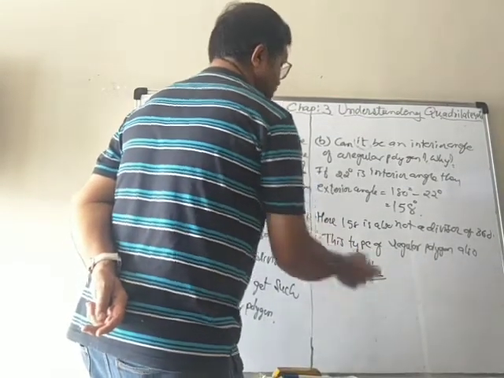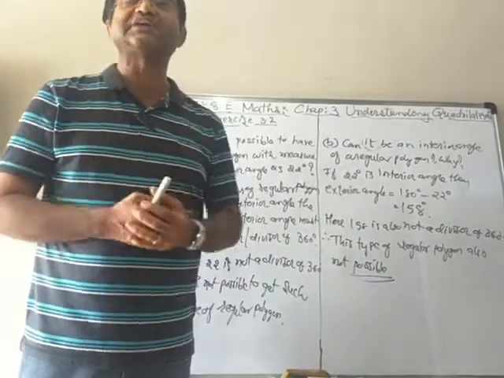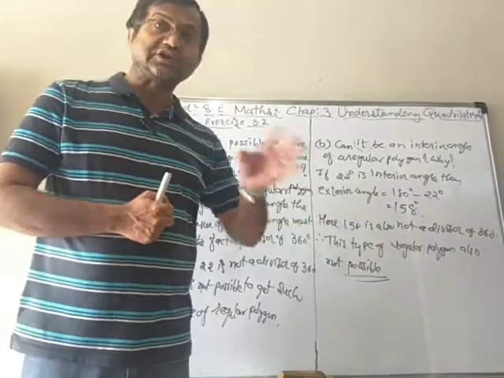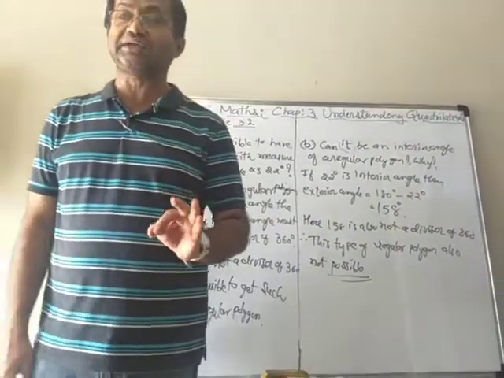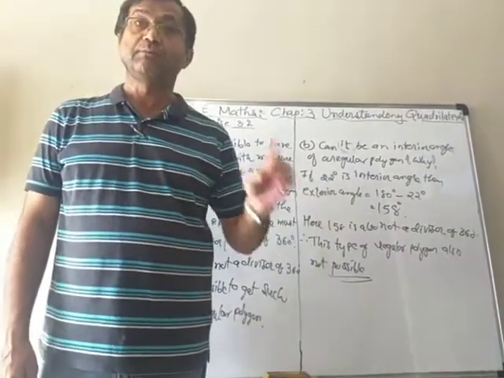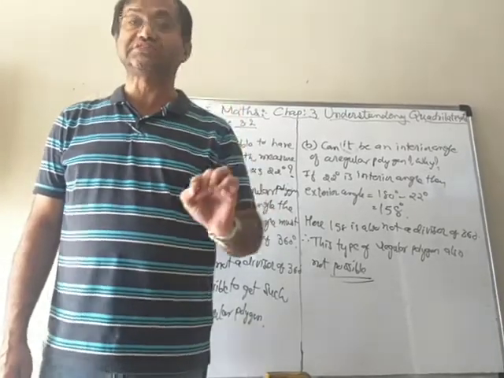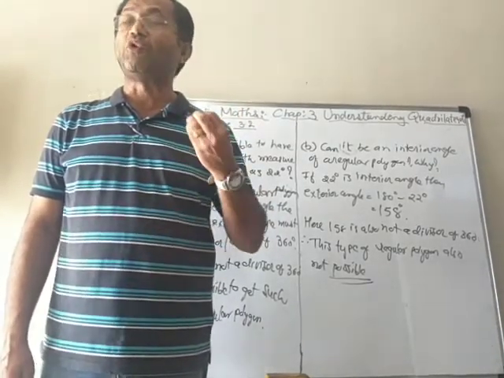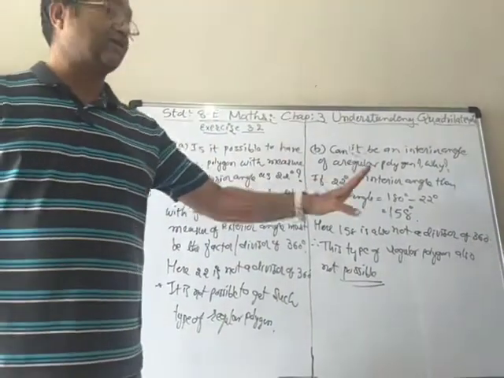It means that when you want to have a regular polygon with a desired exterior or interior angle, then it is necessary that that interior or exterior angle must be a divisor of 360. Otherwise, we won't get that special type of regular polygon.